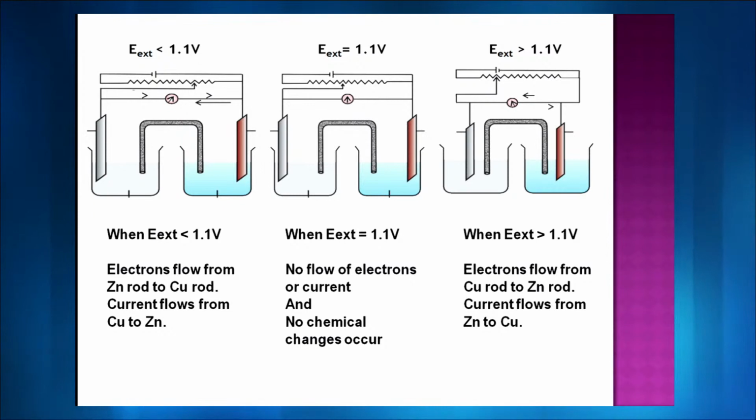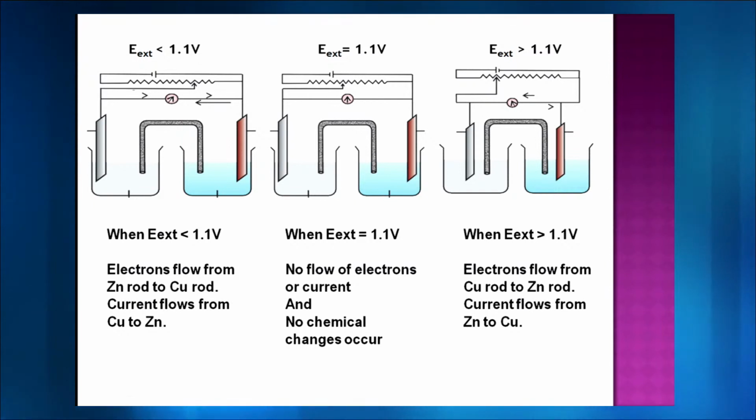So if you are using it till the battery's potential, no problem. The cell will work, the battery will work, your device will work, the AC remote is working, the toy car is working, everything is going fine. When it is about to reach equal to 1.1, then probably nothing would happen, right? Why? Because the reaction or the system is now in equilibrium. So neither the electrons are flowing nor the current is there. So nothing is happening, no chemical change is occurring.